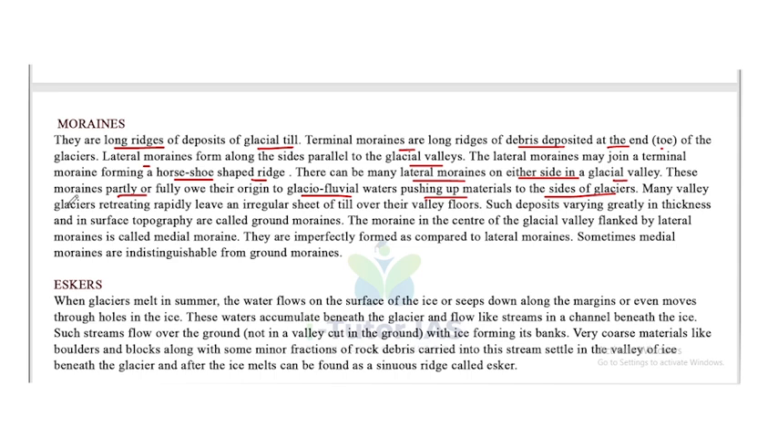Many valley glaciers retreating rapidly leave an irregular sheet of till over their valley floors. Such deposits, varying greatly in thickness and in surface topography, are called ground moraines. The moraine in the center of the glacier valley, flanked by lateral moraines, is called medial moraine. They are imperfectly formed as compared to lateral moraines. Sometimes medial moraines are indistinguishable from the ground moraines. Okay, so that's about the moraines.